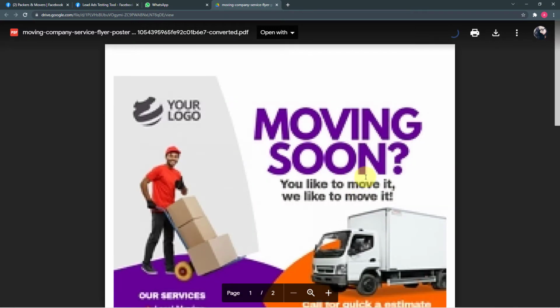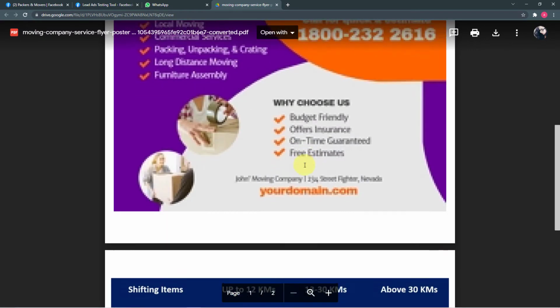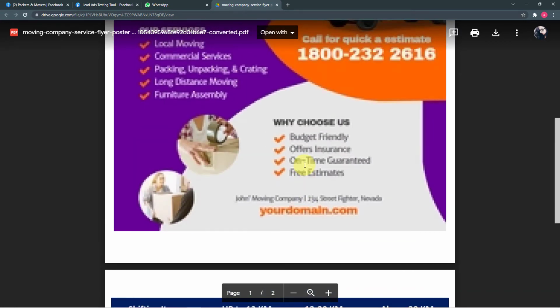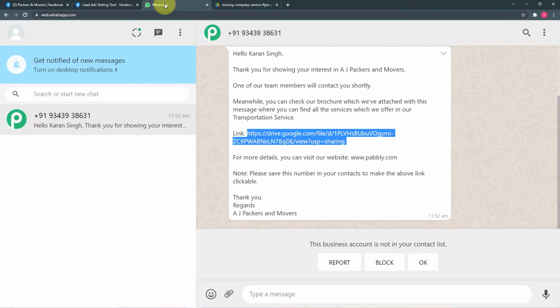So you can see the brochure of the transportation and the packers and movers is attached here like this. Okay, so this is how it is going to work in real time.